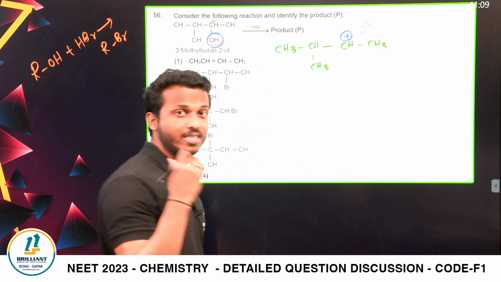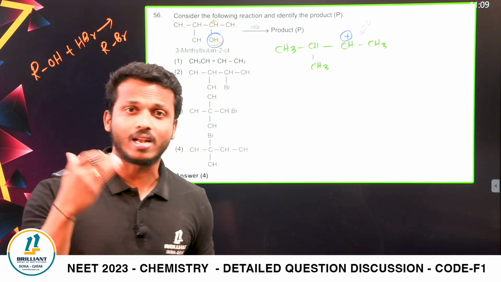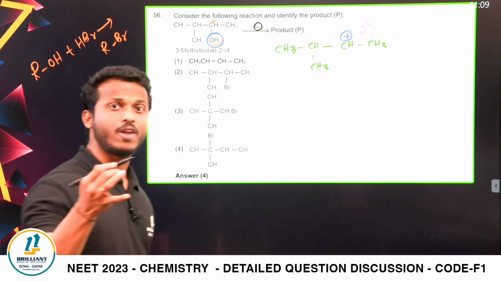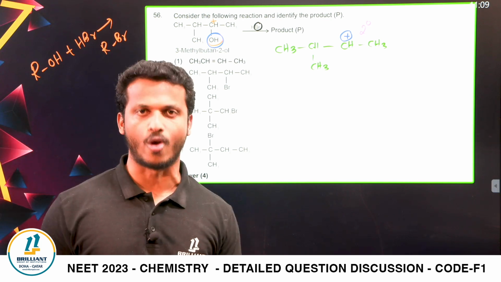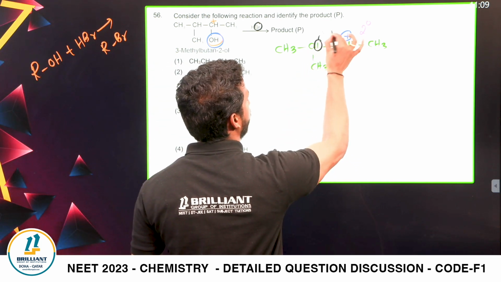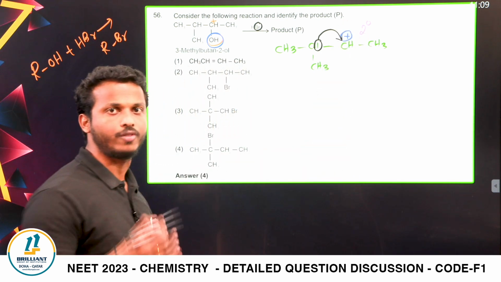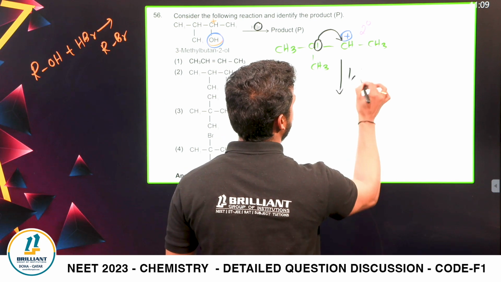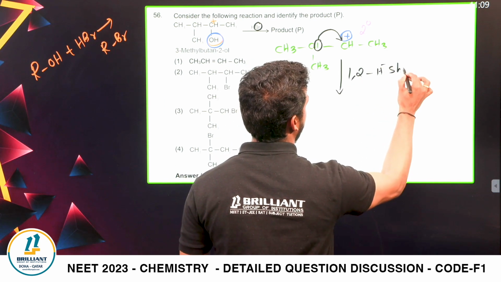If you have a secondary carbocation, immediately don't try to bring the Br minus to this carbocation. Check whether there is a chance to get a tertiary one or not. Yes, there is a chance. From the nearest carbon, you can transfer this hydrogen. What is this shift called? 1,2 hydride shift. Right? A 1,2 hydride shift will happen here.